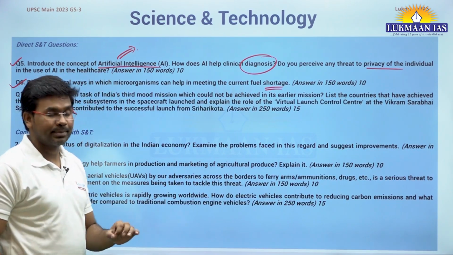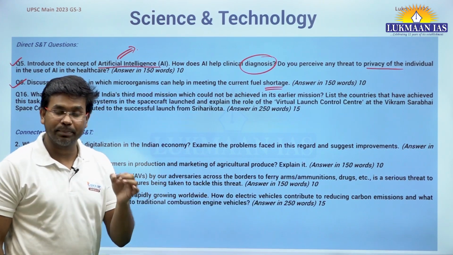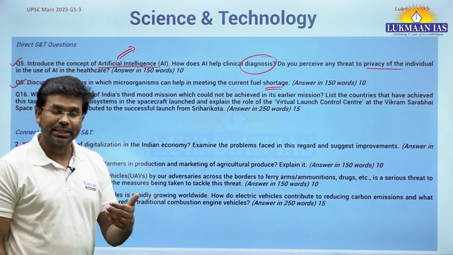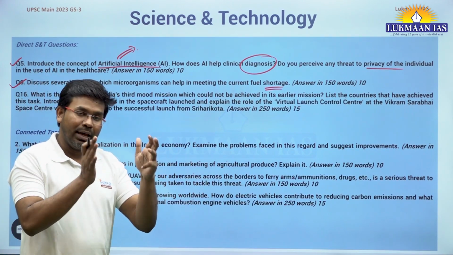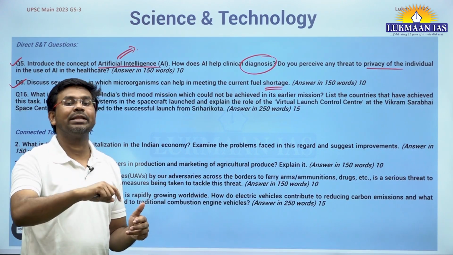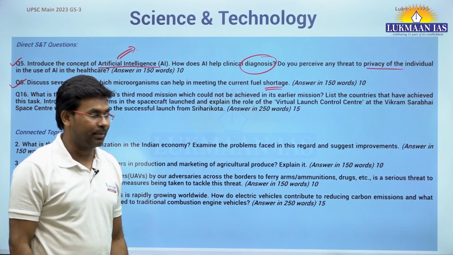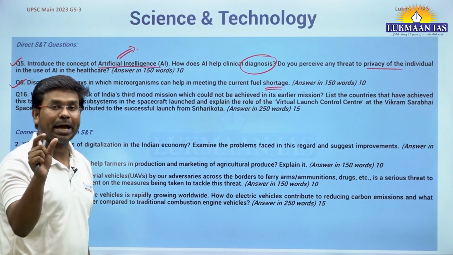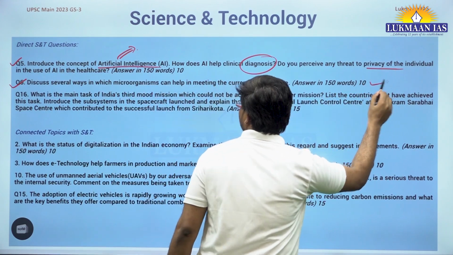So microorganisms are used for the purpose of generation of fuel, for the generation of energy. For example, if I talk about bioethanol, that is an example of ethanol, and that is used as fuel directly, or it is blended with gasoline, with petrol. So we have ethanol blended petrol as well. This topic is related to biotechnology. Okay, so this is a 10 marker question.